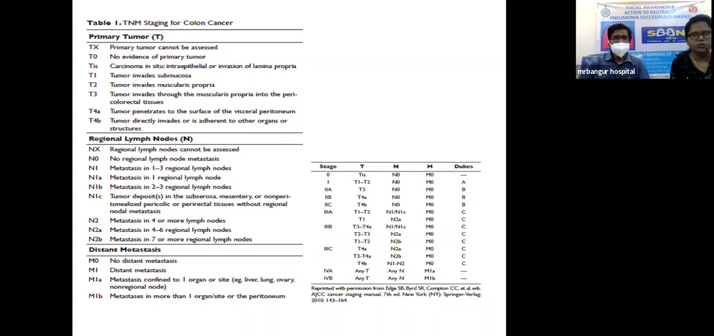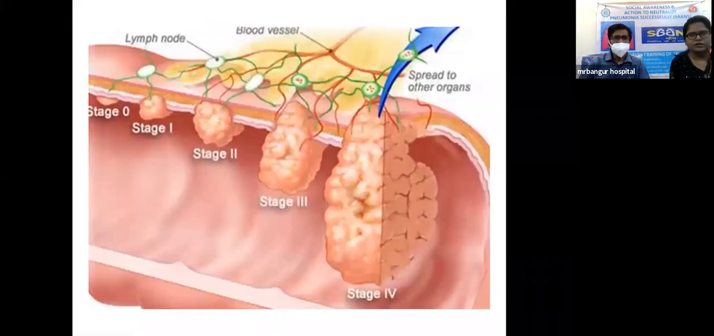In N1c, there is no lymph node metastasis, but tumor deposits are there in the subserosa, mesentery, and non-peritonealized pericolic or perirectal tissues. N2 is metastasis in 4 or more lymph nodes. M0 is no metastasis, M1 is distant metastasis present. This is the staging of colorectal cancer.